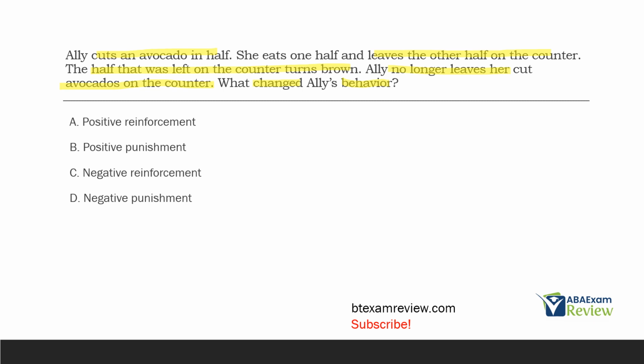What changed Allie's behavior? A, positive reinforcement. Well, it was positive. It was not reinforcement because behavior decreased. B, positive punishment. Yes, we have the added brown and the added punishment decreased. And then C and D are both negative. We know it's not negative. Why? Well, nothing was taken away. The consequence was added. Therefore, what changed Allie's behavior will be positive punishment.